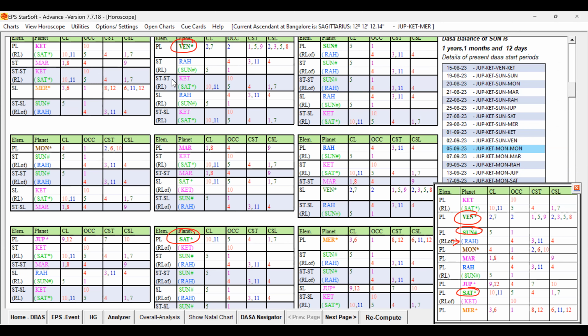In which Dasa was the native running during the marriageable age? The native was running Rahu Dasa. Rahu itself is coming, the Karaga planet, that itself is also a key planet because of this and also because of the Sun and conjoined with Saturn, as we discussed.